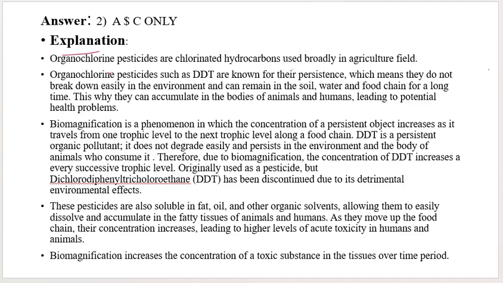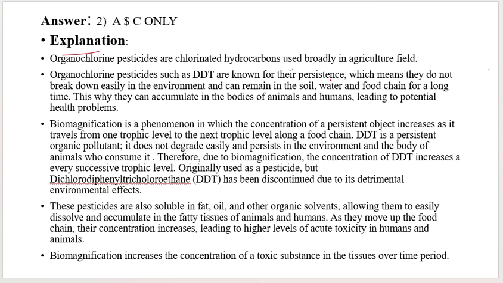Explanation: organochlorine pesticides, that is DDT, are chlorinated hydrocarbons that are broadly used in the agriculture field. Of course, pesticides are used in agriculture to prevent insect attack on crops. DDT is known for its persistence.